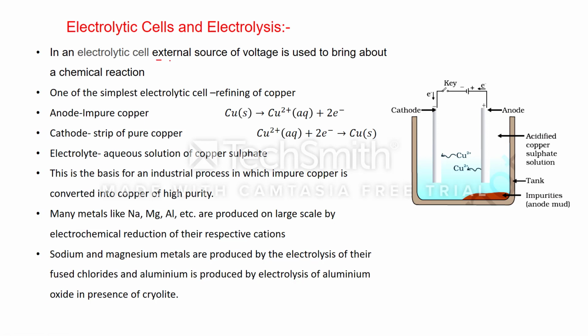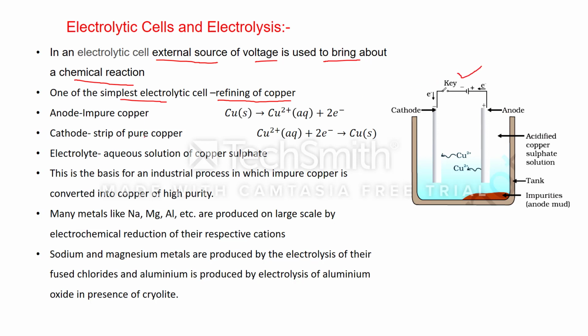In an electrolytic cell, an external source of voltage is used to bring about a chemical reaction. It means when we pass electricity from an outer source, a chemical reaction will take place. The simplest example of an electrolytic cell, which we discussed in the lower class, is the refining of copper. The setup is shown in this diagram.